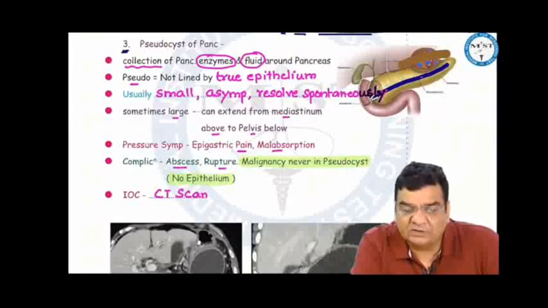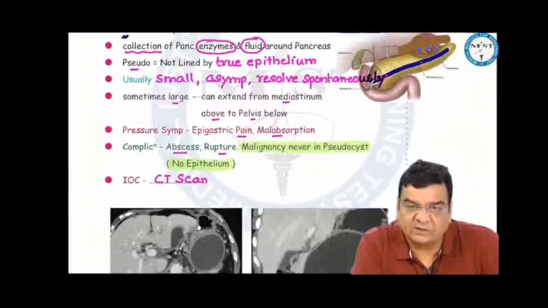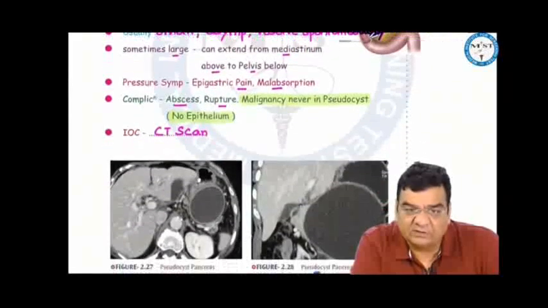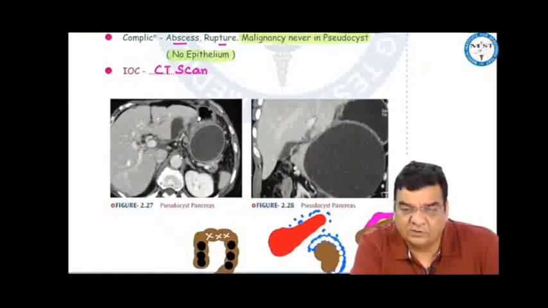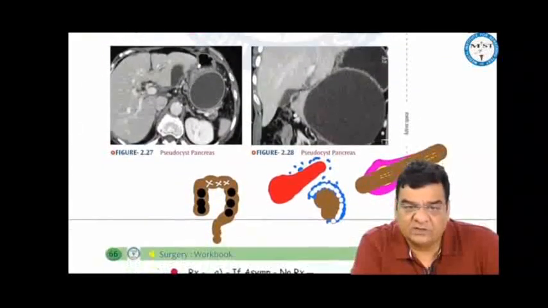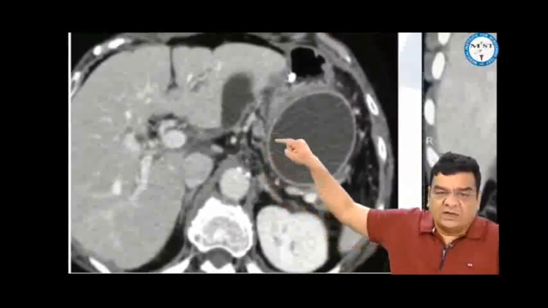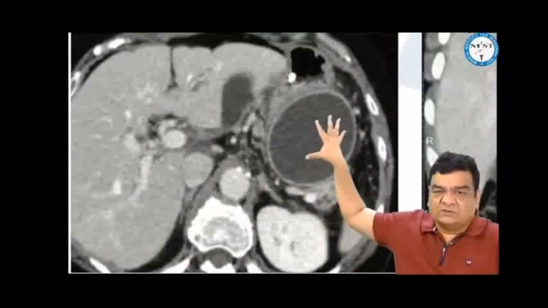Usually these pseudocysts are small, patient is asymptomatic and they resolve spontaneously, but sometimes they can become large and can extend from mediastinum above to pelvis below. Can present with pressure symptoms like epigastric pain, can present with malabsorption as well. Sometimes can complicate leading to abscess, rupture, but malignancy will never be a complication of pseudocyst because there is no epithelium. Investigation of choice would be a CT scan, and on CT scan, you can see this nice fibrous tissue all around this cyst. So this is what is a pseudocyst.